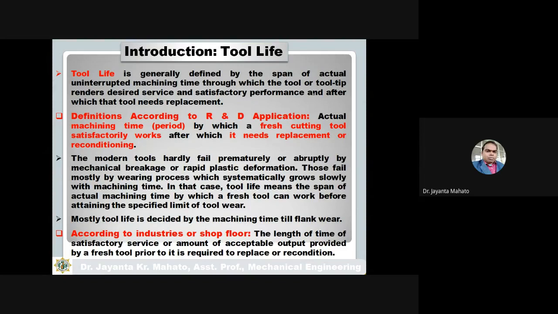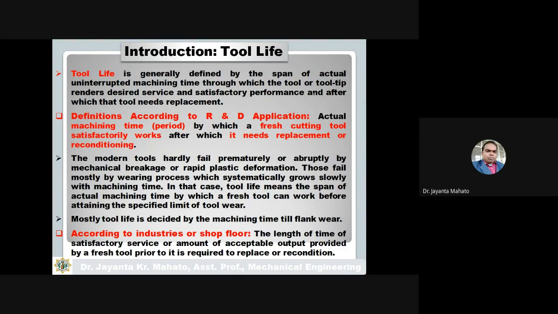As per the R&D definition, actual machining time is the period for which a fresh cutting tool works satisfactorily. Satisfactorily means by using this cutting tool we get a finished surface, close tolerances, and less cutting force is required.